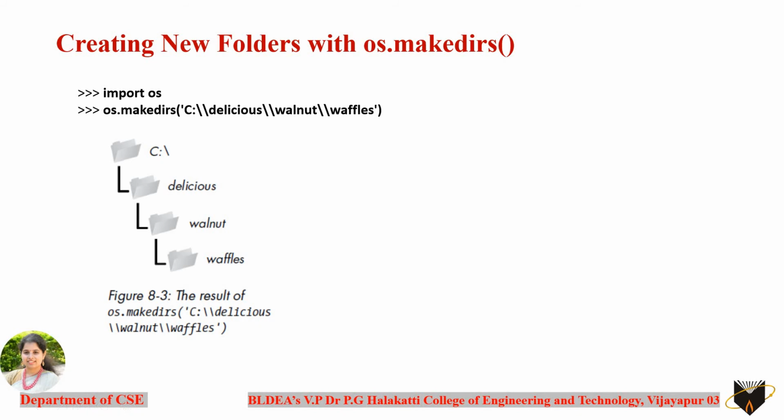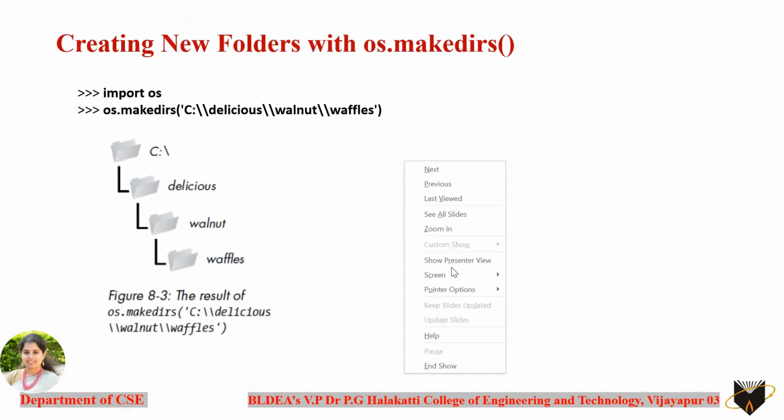Directory and folder are one and the same. I might be using them differently, but both are going to give the same information. That is, dir, directory is also the same. If I use the word folder, it is also going to mean the same thing. So os.makedirs means it is going to create a new directory within the folder you are specifying here. So within the C drive you want to go to the delicious, under the delicious walnut, and under this walnut you want to create this new folder here.